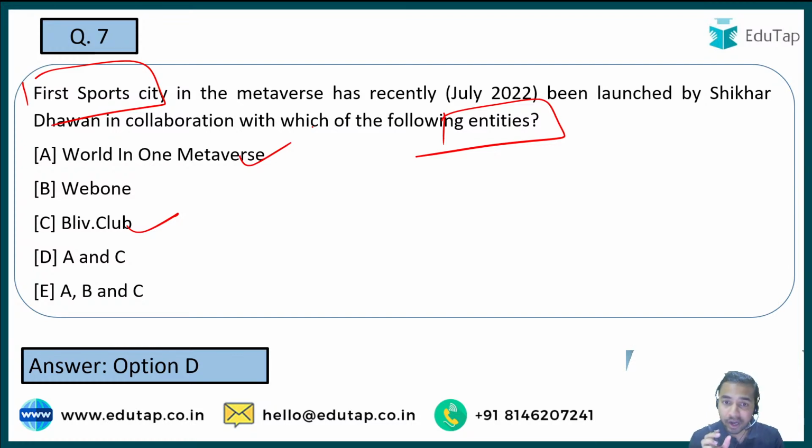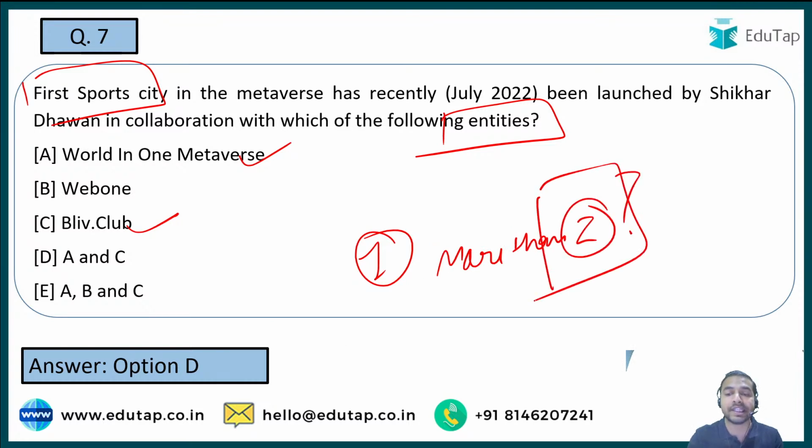See guys, in such kind of questions you are always required to cover the data very carefully. ठीक है, आपको यहाँ देखेंगे कि कई बार it is not always that only one party is involved. More than two parties can also be involved in such kind of initiatives. ठीक है जी, that's why सभी entities को बहुत ही अच्छे से देखना है और अच्छे से याद रखना है, और वो कैसे होगा? By solving the MCQs.